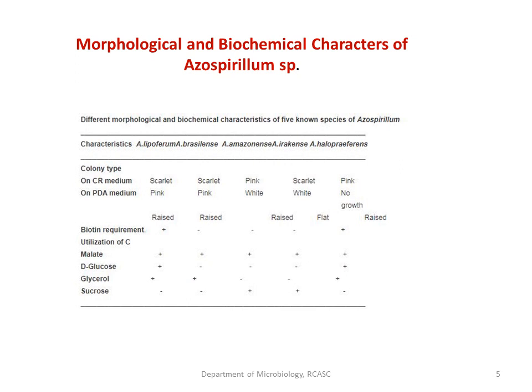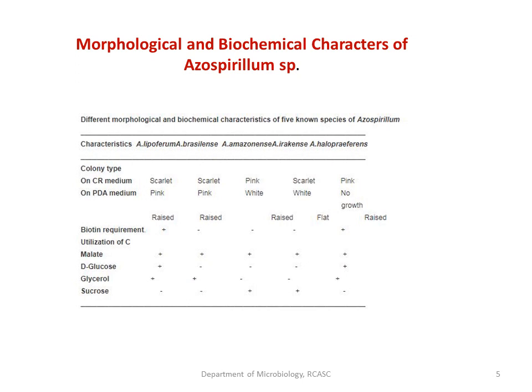However, halopraeferens will never grow on PDA agar. And the colonies of all the species are raised apart from irakense. Irakense produces flat colonies. So these are some of the colony morphological methods of classifying them into different species.